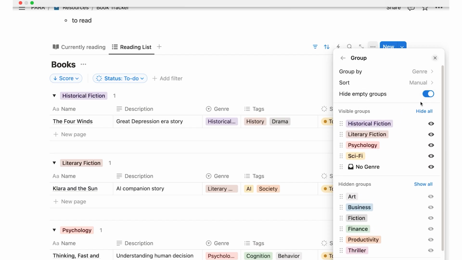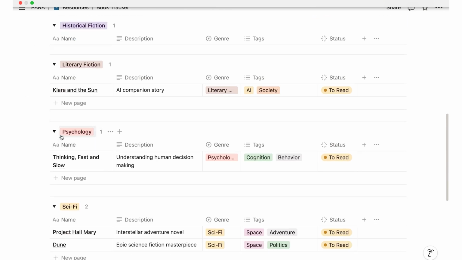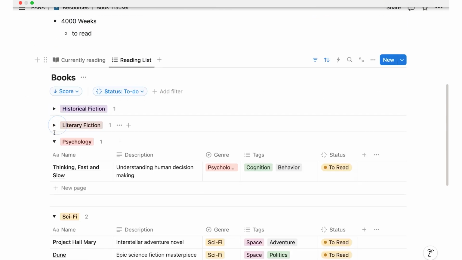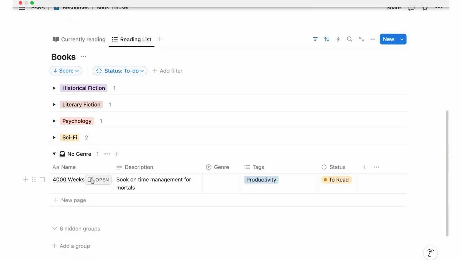So that's perfect, right? We have the settings here if we ever want to change them, but we can click out of it. And now we see here are all our elements, and we have little toggles to close them down. So I see at a glance, okay, currently on my reading list, right, I have sci-fi with 4,000 Weeks.